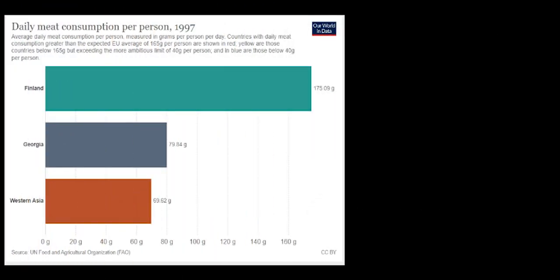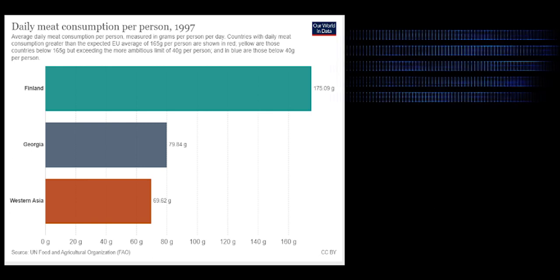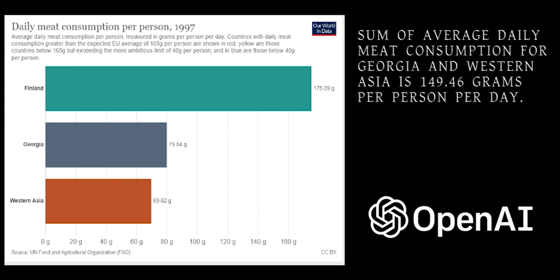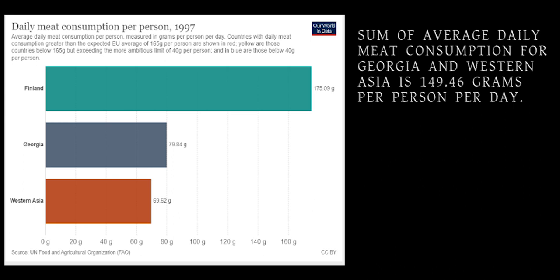For the next example, a chart is provided showing the daily meat consumption of Finland, Georgia, and Western Asia in 1997. The task is to ask GPT-4 to calculate the total of the average daily meat consumption for Georgia and Western Asia. GPT-4 replied, "The sum of average daily meat consumption for Georgia and Western Asia is 149.46 grams per person per day."